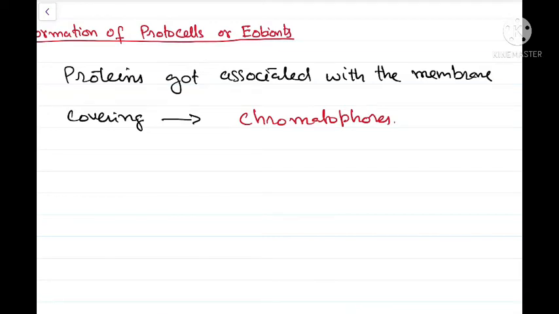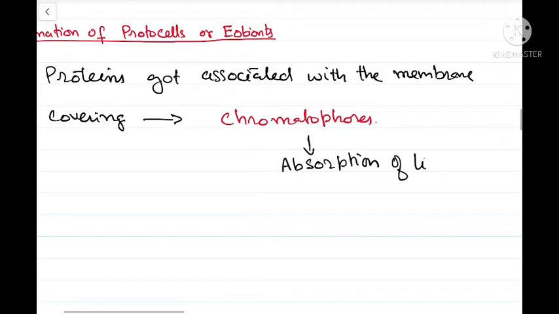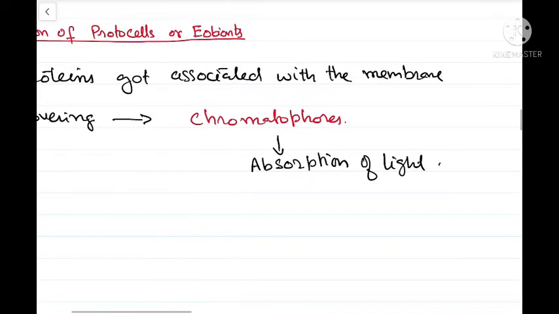Now, what is a chromatophore? A chromatophore is a light harvesting protein. So earlier protobionts had only the lipid membrane. Now this lipid membrane got associated with proteins like the chromatophores.